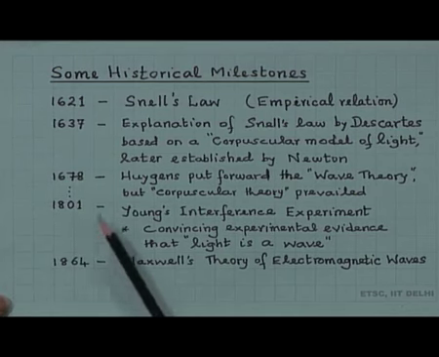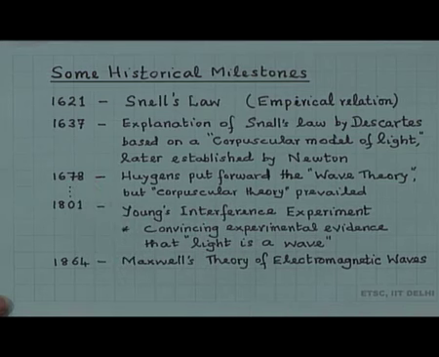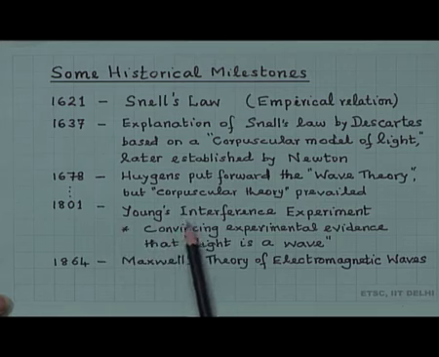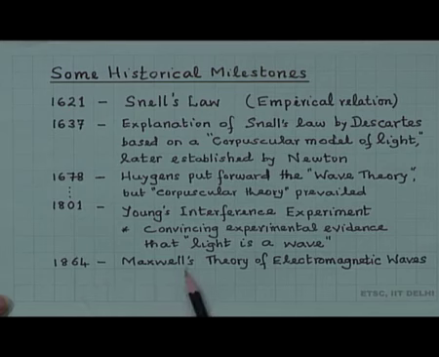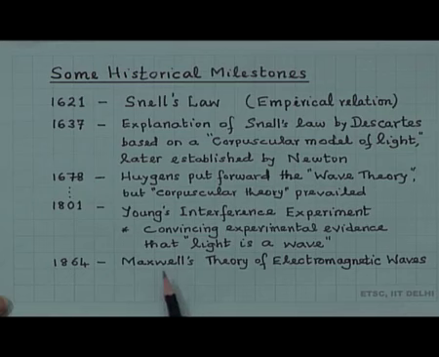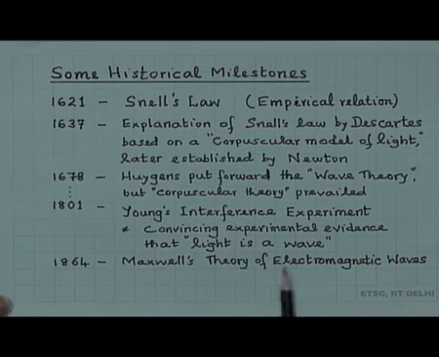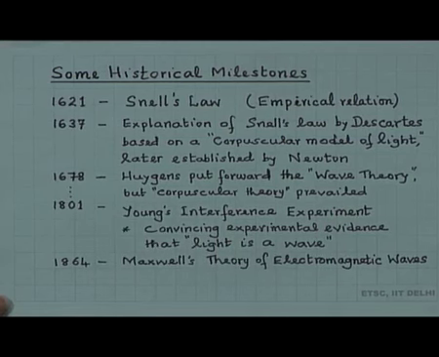For about a century thereafter, the corpuscular theory prevailed. Only in 1801, when Young presented his two-hole interference experiment, was there convincing experimental evidence that light is a wave. Of course, subsequently in 1864, Maxwell put forward the theory of electromagnetic waves, and then it was known that light is an electromagnetic wave, which was later experimentally verified.